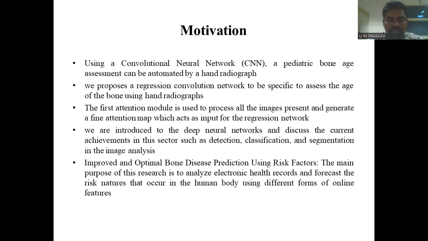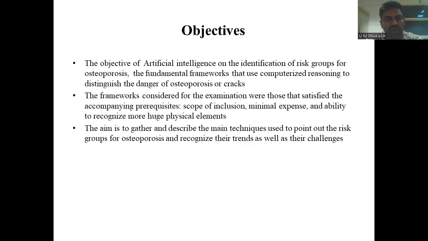We introduce deep neural networks and discuss the current achievements in the sector, such as detection, classification, and segmentation in image analysis. Improved and optimal bone disease prediction using risk factors. The main purpose of the research is to analyze electronic health records and forecast the risks that occur in the human body using different forms of offline features. The objective is the use of artificial intelligence in the identification of risk groups for osteoporosis. So this is my objective.